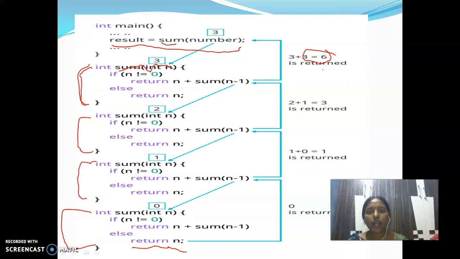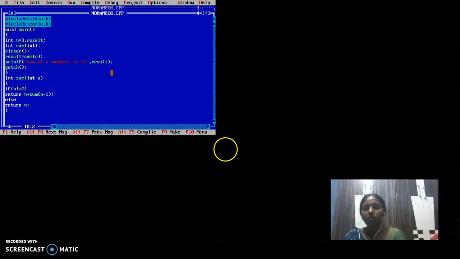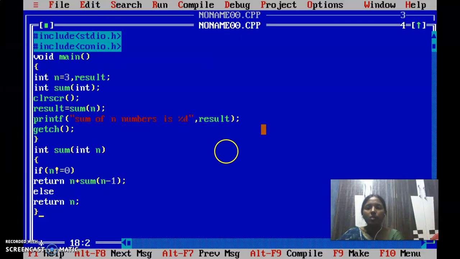Now we see the program live. This program is related to the sum of 3 numbers. I have written the same program here. n is 3. I am calling the sum function with the number 3. So the number 3 is here. 3 not equals to 0, so 3 plus sum of 2 will be called. Again sum of 1 will be called. Again sum of 0 will be called. So the result of each and every function will be added to the previous value. So the overall sum will be 6.